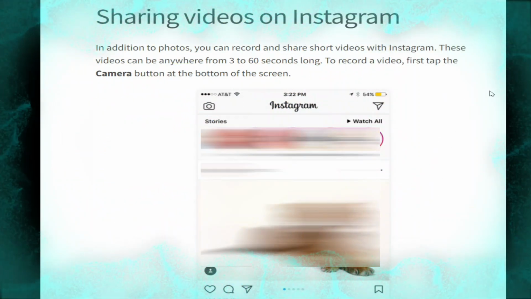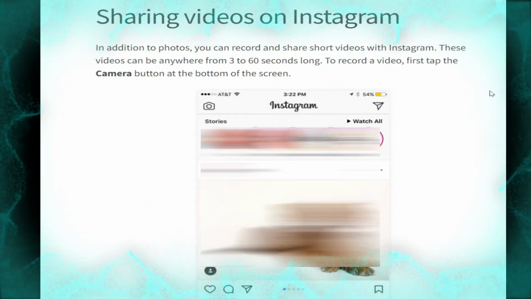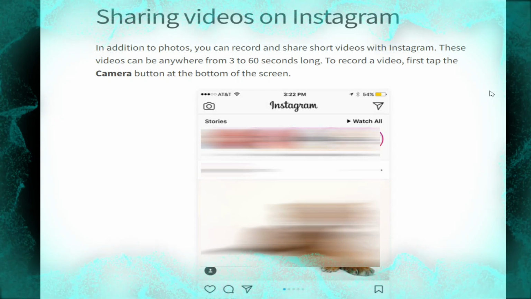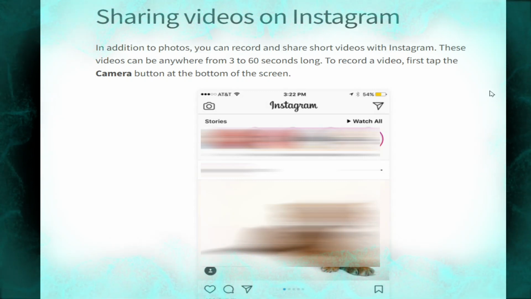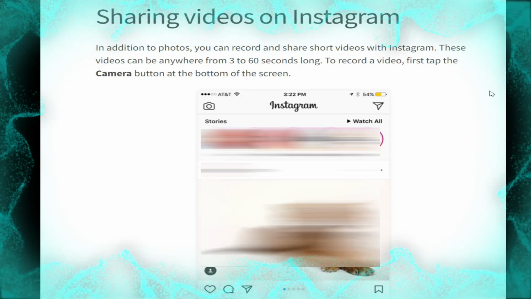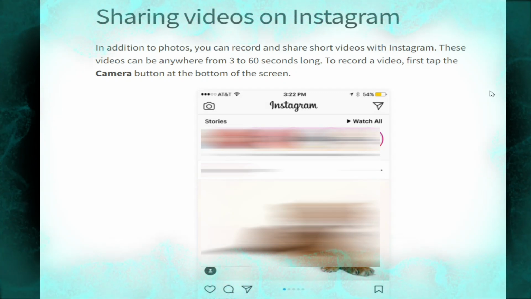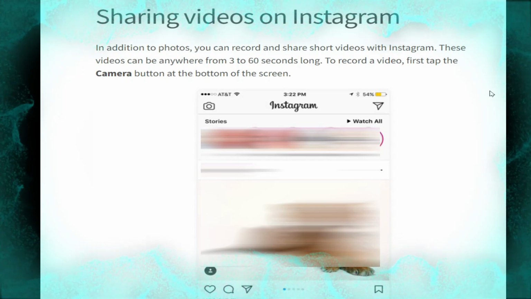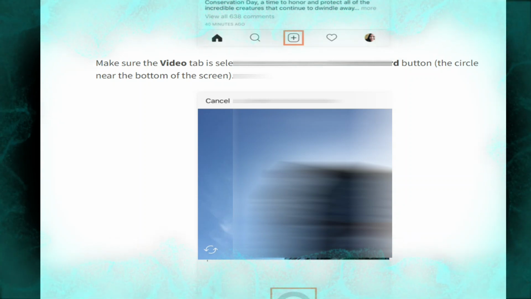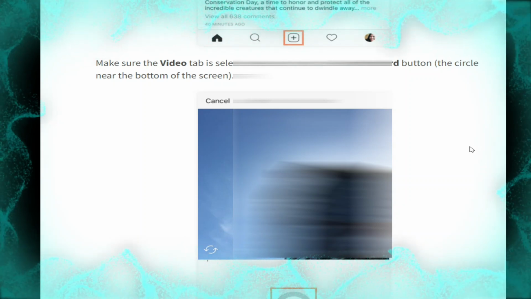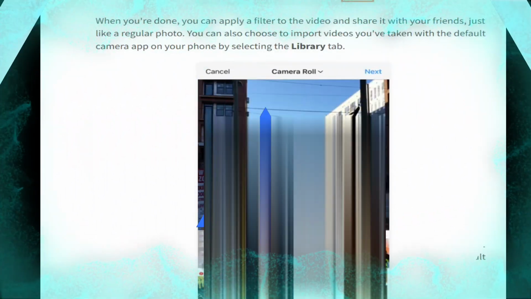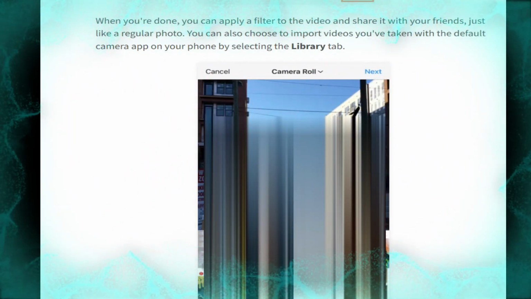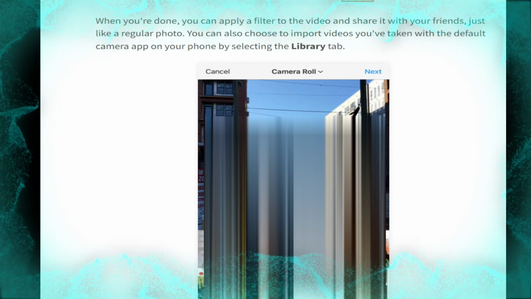Sharing videos on Instagram. In addition to photos, you can record and share short videos with Instagram. These videos can be anywhere from 3 to 60 seconds long. To record a video, first tap the camera button at the bottom of the screen. Make sure the video tab is selected, then press and hold the record button, the circle near the bottom of the screen. When you are done, you can apply a filter to the video and share it with your friends.